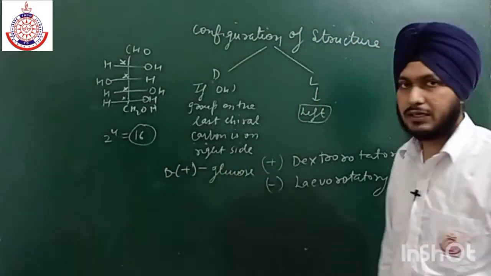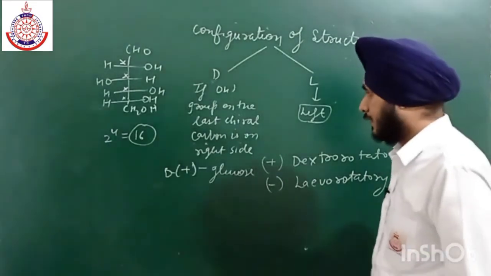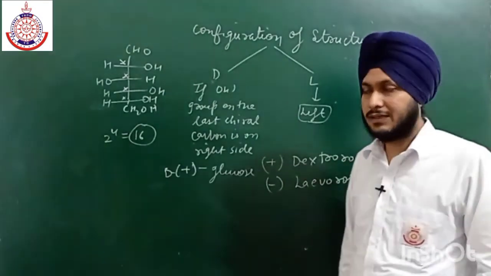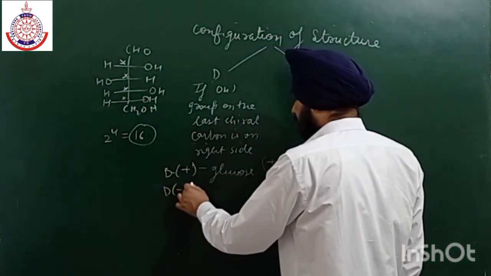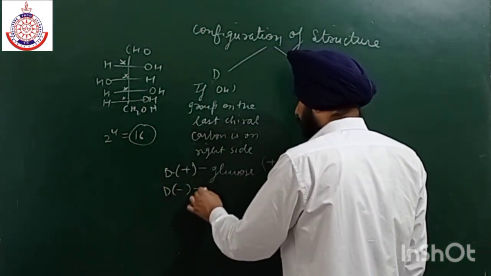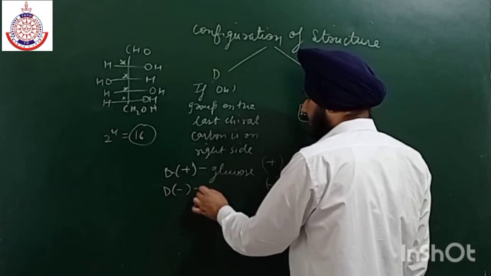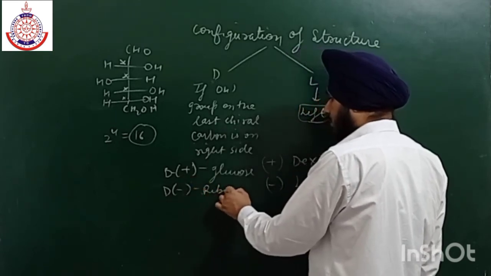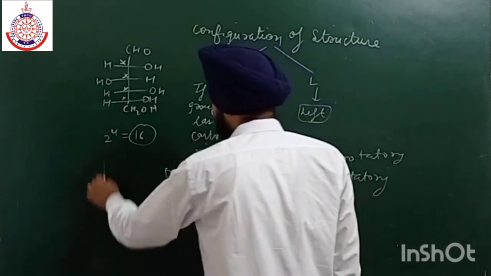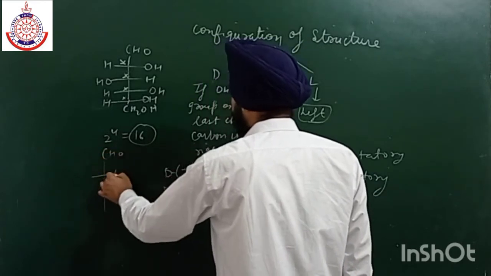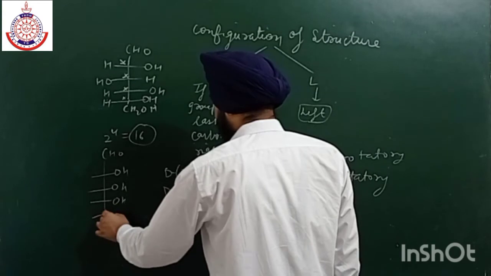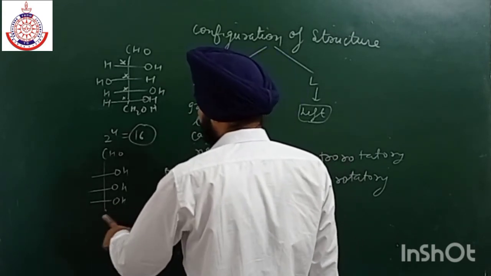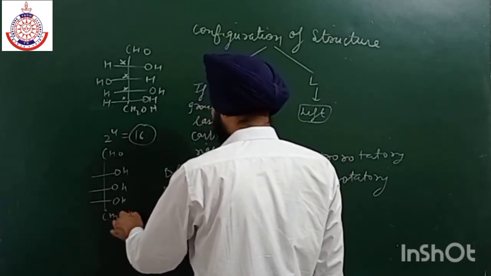This is dextrorotatory, and D may also be negative, as in deoxyribose. Deoxyribose or simple ribose is D negative, and the structure is like this. All the OH groups are on the right. It is actually a pentose because there are only 5 carbon atoms present.